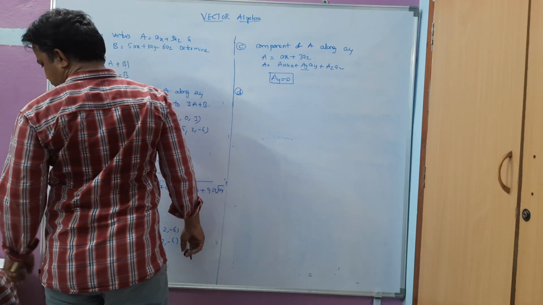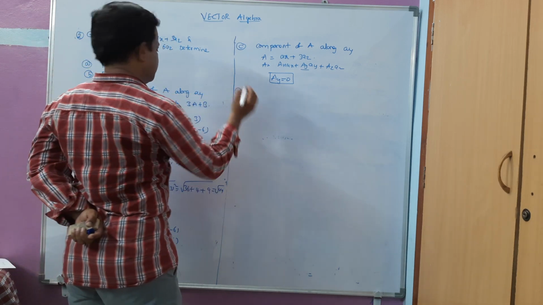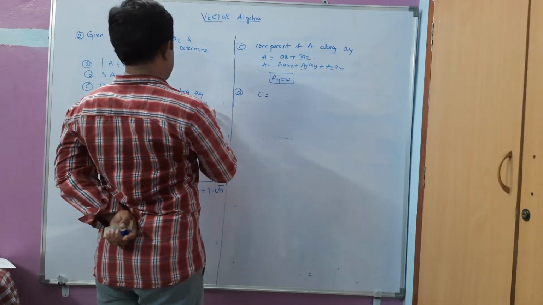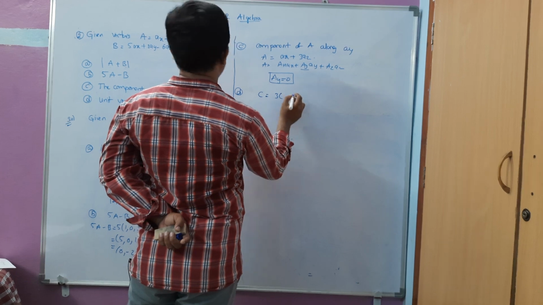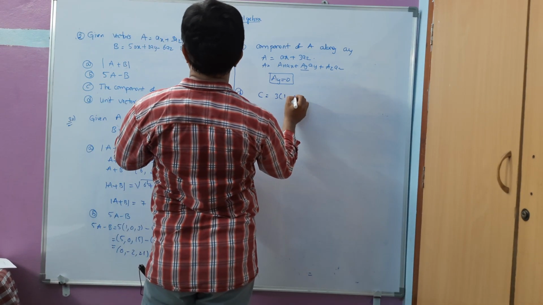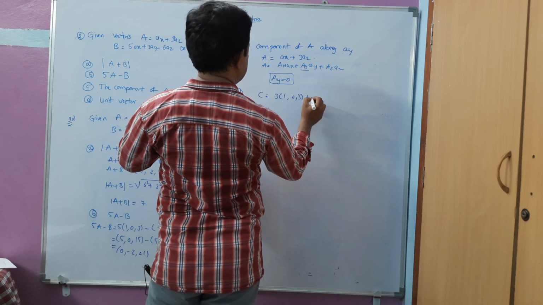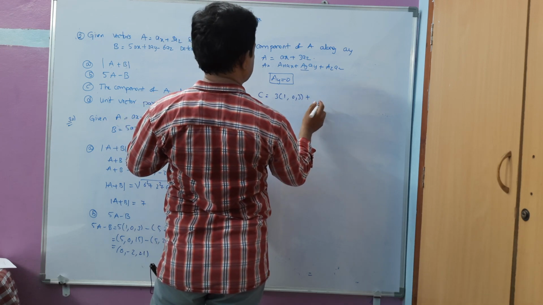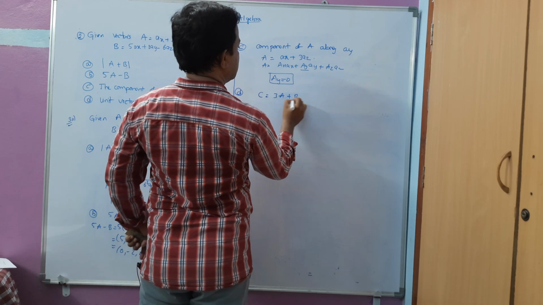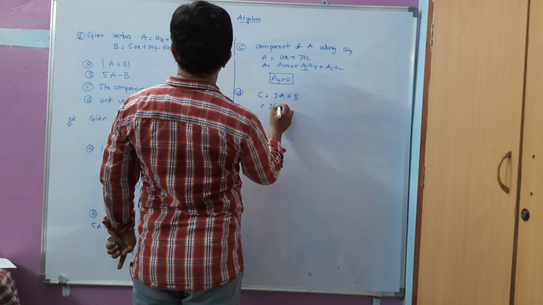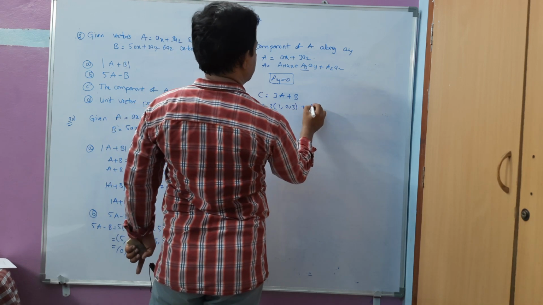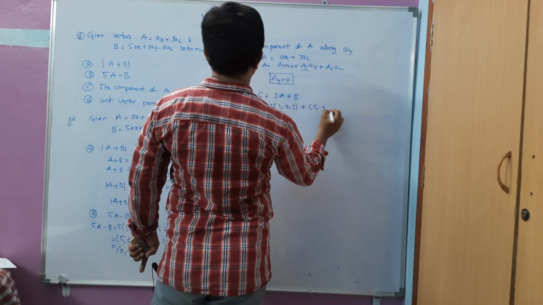Now similarly we have to take C as another vector here, C is equal to 3A plus B. 3 into A, what is A here? A is 1 comma 0 comma 3. Let me write C is equal to 3A plus B, that is 3 into 1 comma 0 comma 3 plus B vector 5 comma 2 comma minus 6.